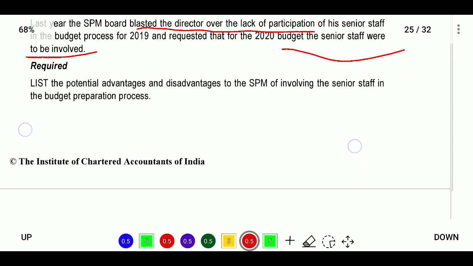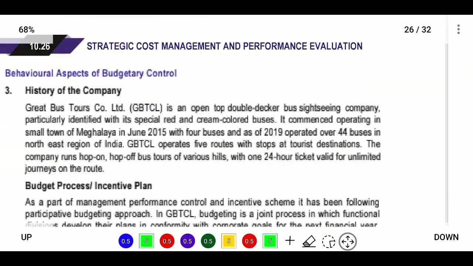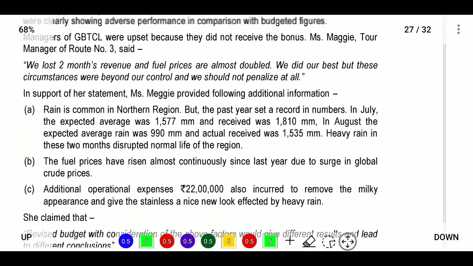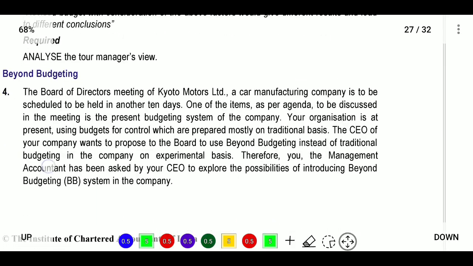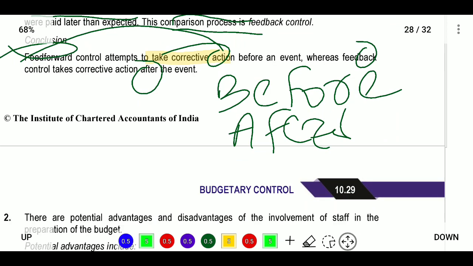What is required? List the potential advantages and disadvantages to SPM of involving senior staff. If you involve the senior staff, they know the cost and they will understand. They will accept it if the target is not achieved, they cannot blame others, and they will feel appreciated when they reach the target. These are the advantages.